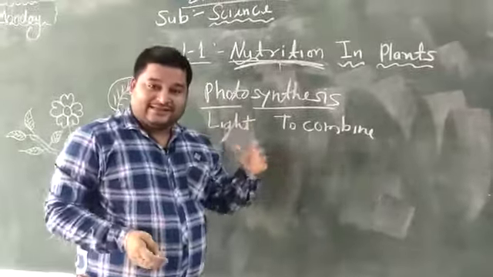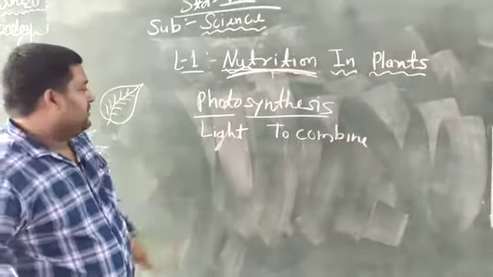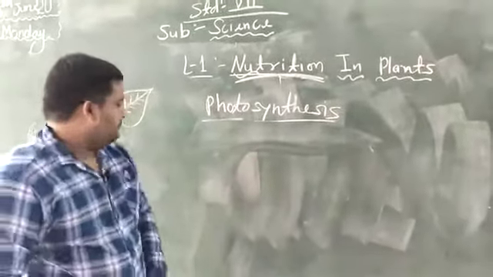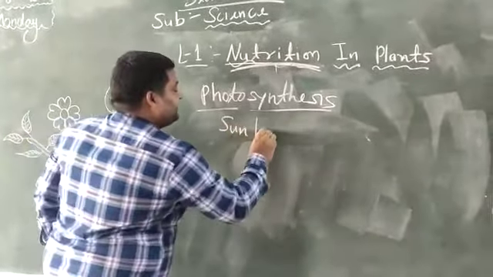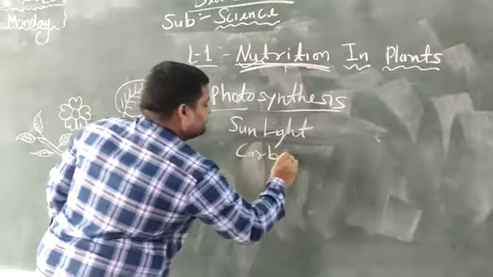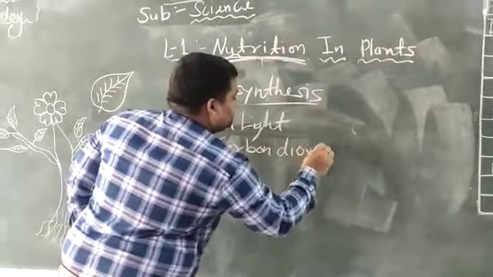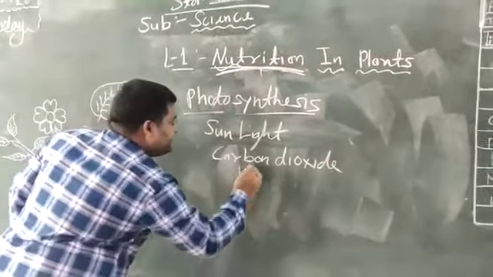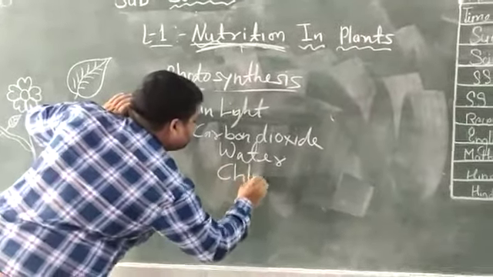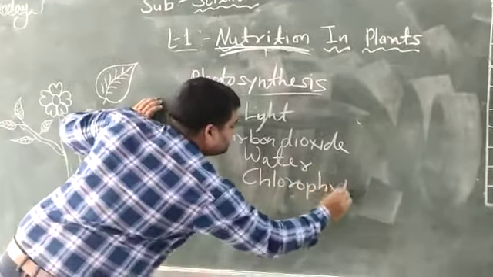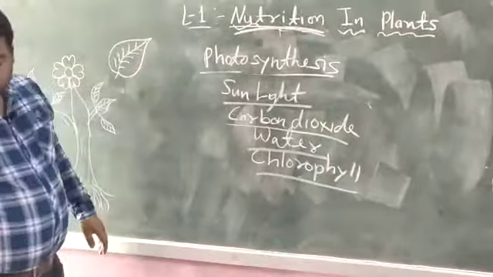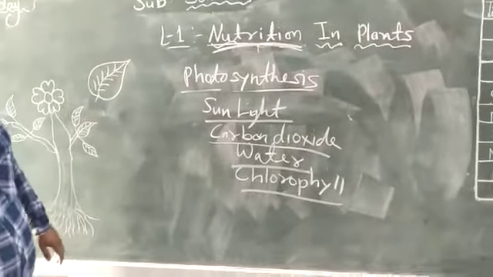Now we will see in detail. What are the things required for making food? The things are light, sunlight, carbon dioxide, water, and one more thing, that is chlorophyll. These four things are necessary for photosynthesis. Now we will see how plants make their own food.